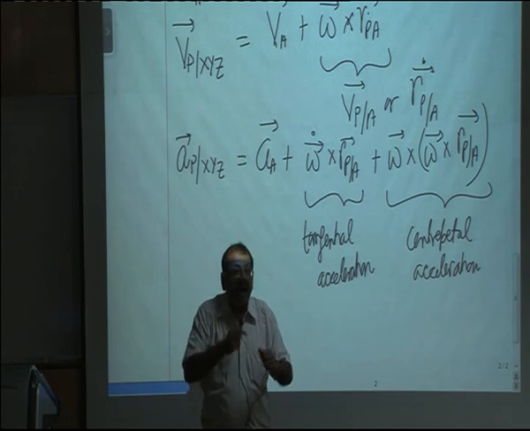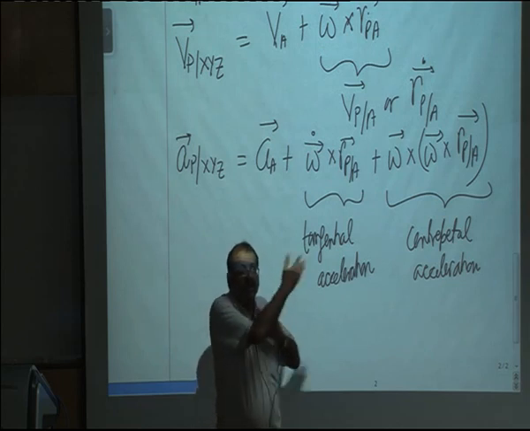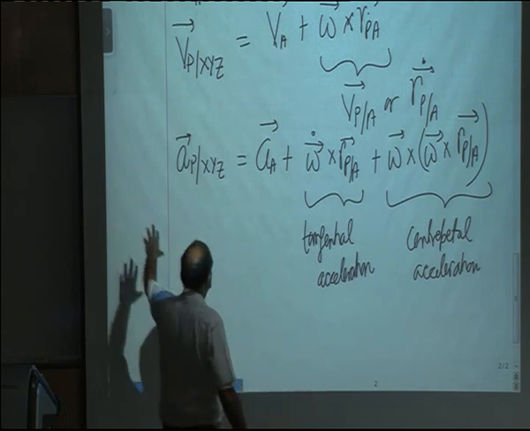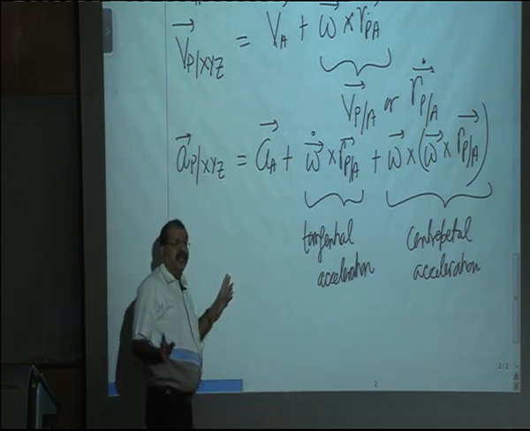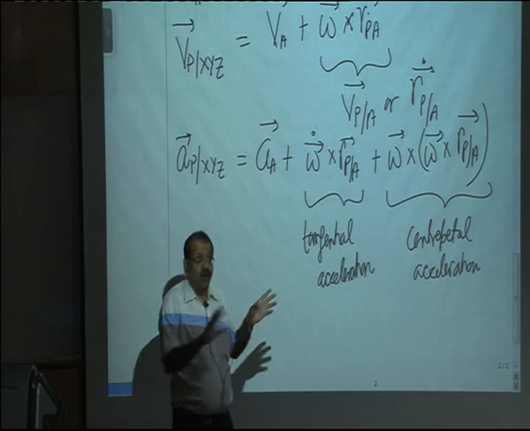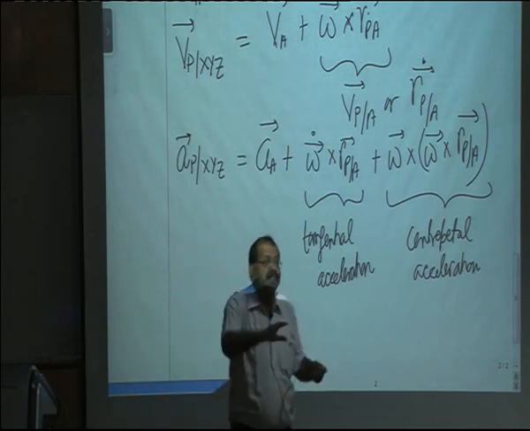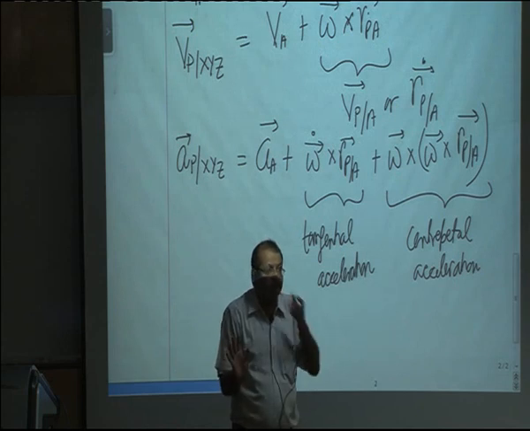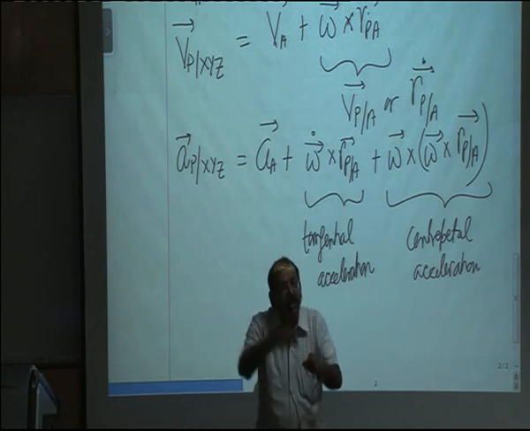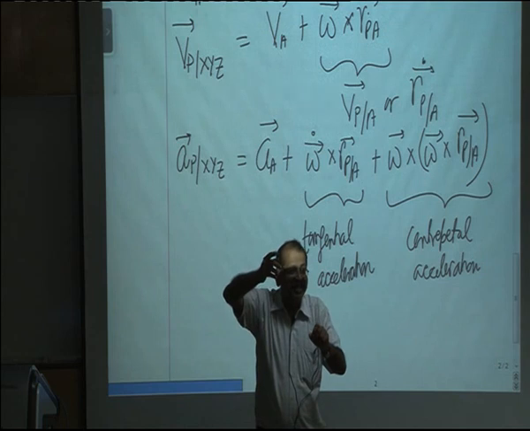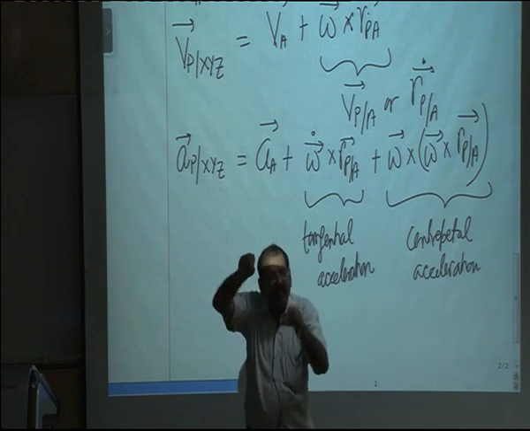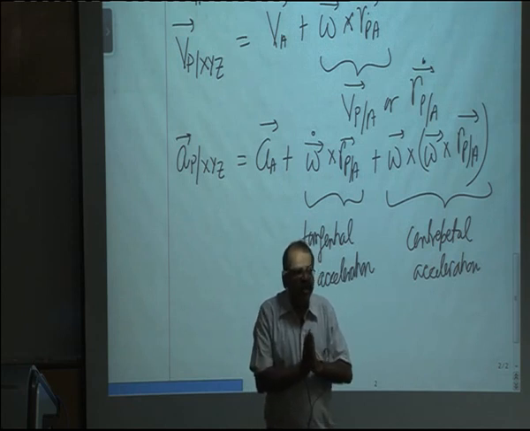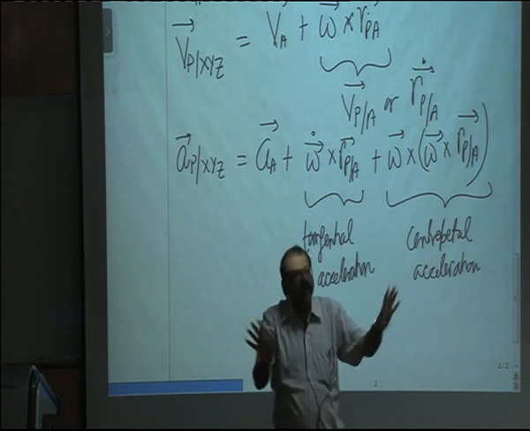It will not just be r omega square. You have to work out the total terms. Okay. Also you realize points P and A could be interchanged. The only thing that will happen is the RPA vector will become negative of itself. Otherwise everything else will stay the same. So this relation is not only from center to a moving point. If you know a moving point and there is a fixed point on the body, even the other way around you can come up with this equation. This is between any 2 points on the body.